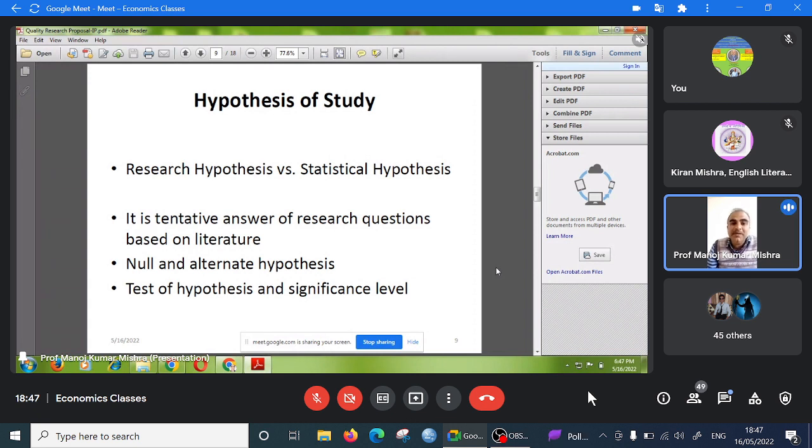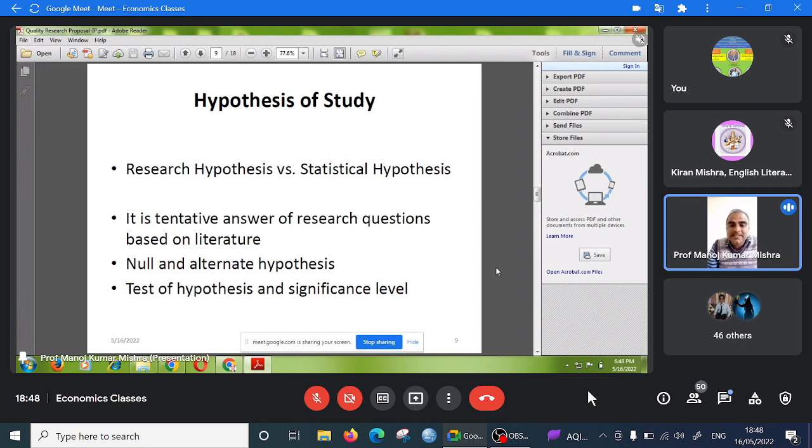So the rejection will be from the left side, from the right side, or from both sides. If the rejection is from one side, either the left side or the right side, that is the one-tail test. If the rejection is from both sides, with 5 divided by 2 on each side, then you can say that it is a two-tail test.